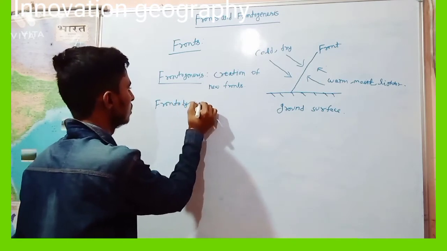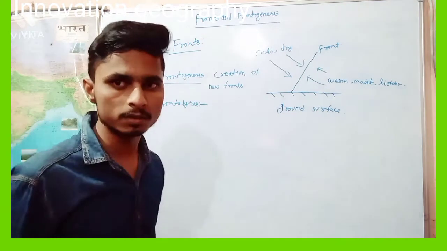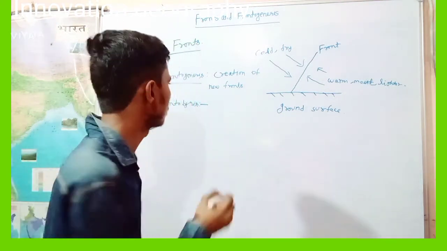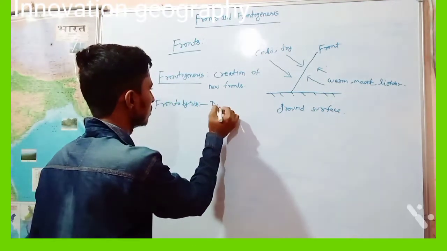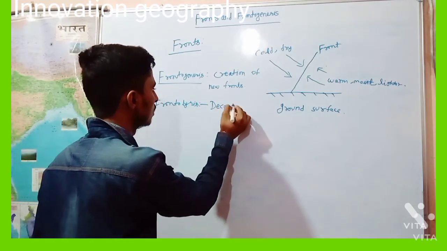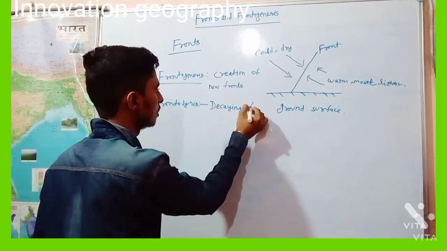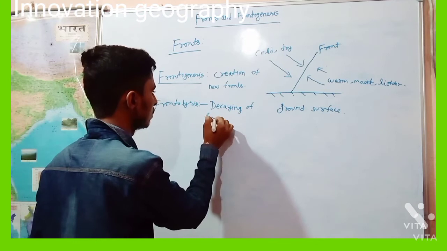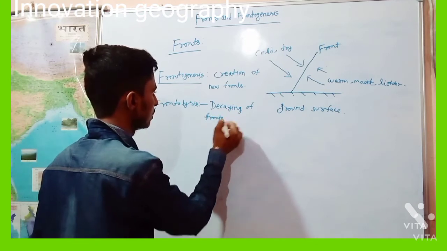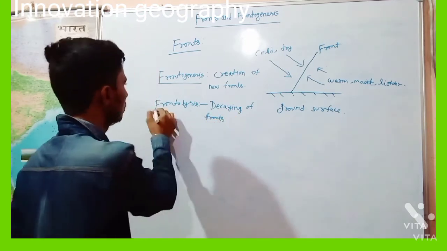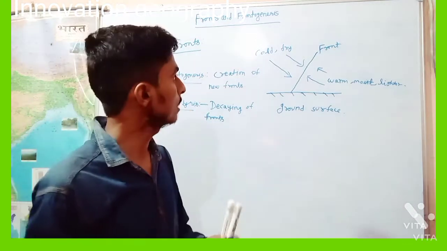What is frontolysis? Decaying of fronts is called frontolysis.